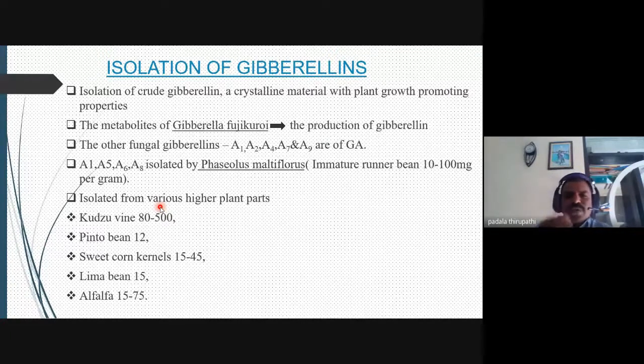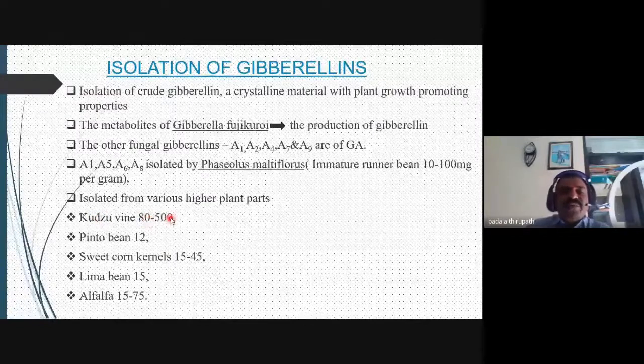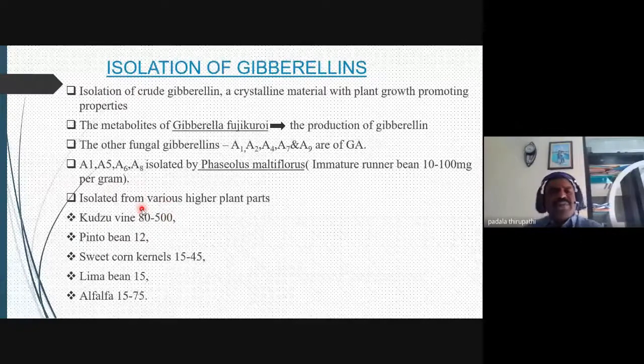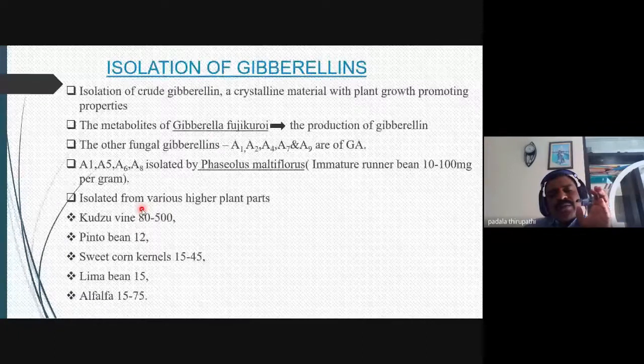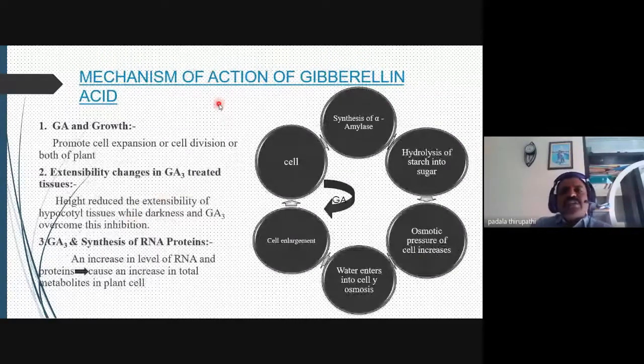Compared to these different higher plants, kudzu vine produces the highest quantity of gibberellic acid. Here, kudzu vine contains 80 to 500 mg per gram. So these are the different plant seedlings from which gibberellic acid has been isolated. Then, what are the mechanisms or actions of gibberellic acid?